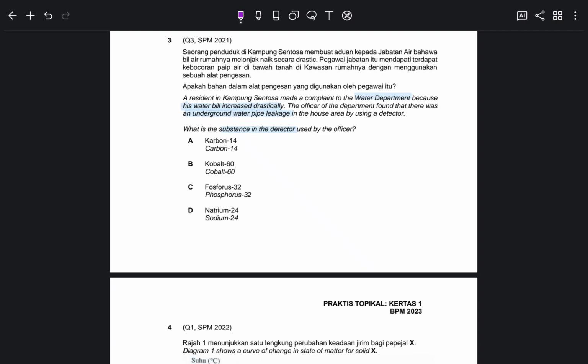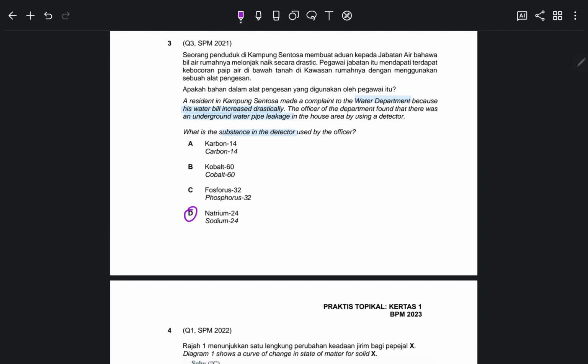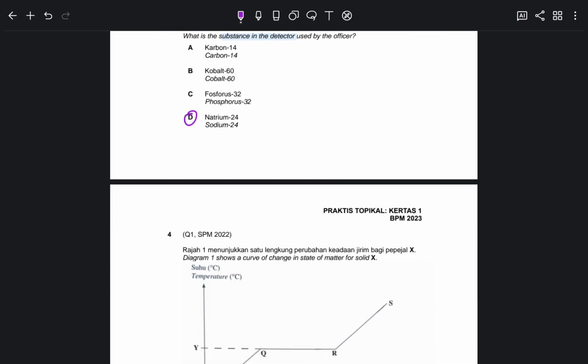Okay, remember, if anything about leakage, underground pipe leakage, or once I think I saw a question, it's about the heart vein. So there is a leakage of blood. So what isotope should we use? It's actually something about isotope. So the answer is of course sodium 24, or in bahasa Melayu natrium 24. This is the only one answer. If you find something about leakage under the pipe, under the soil, it's of course about sodium 24.